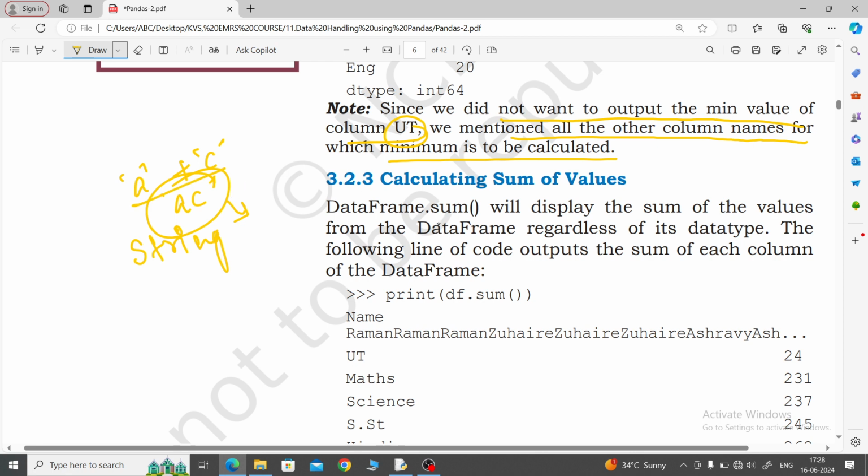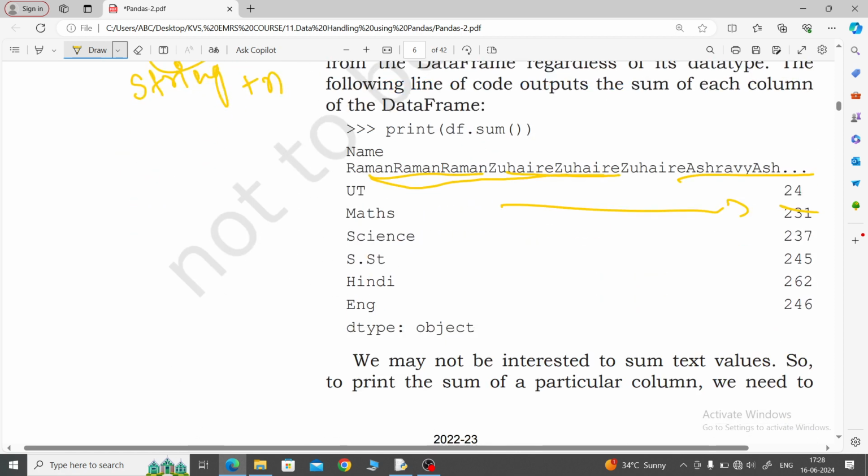So data frame dot sum will display the sum of the values, means calculate the sum of the values. It will take string with the numeric data also. That is why, see, Raman means starting, then next, then next, like this it will take it, add everything, and then give the value. Sum of the values calculates column wise by default. If you want it row wise, then what will you write? Axis is equal to 1. Then you will get the row wise data also.